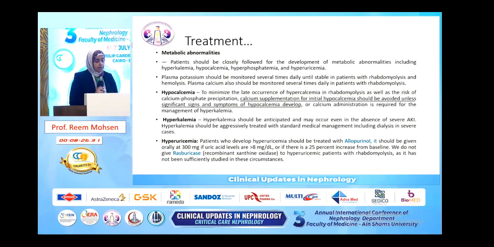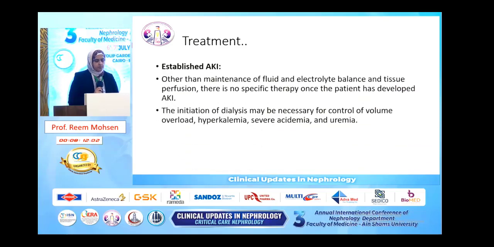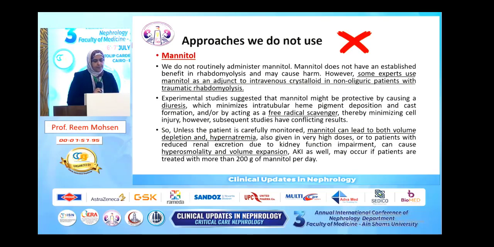Hyperuricemia, we may give allopurinol 300 milligrams per day if the uric acid is more than 8 milligrams per deciliter, or there's a 25% increase more than the baseline. We do not use rasburicase as it's not studied in this situation. When we have established AKI, we treat as any acute kidney injury. We avoid volume overload. We try to maintain the electrolytes. And if there is any indication for dialysis, we initiate dialysis, not for the sole occurrence of kidney injury.